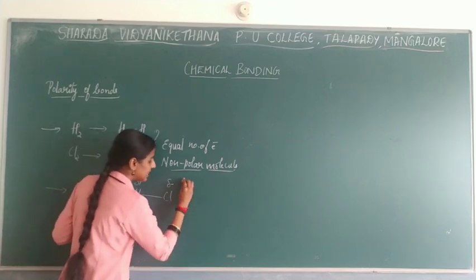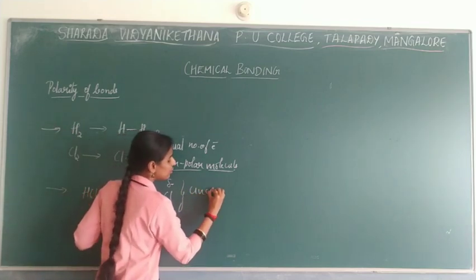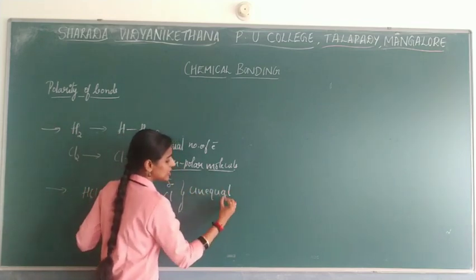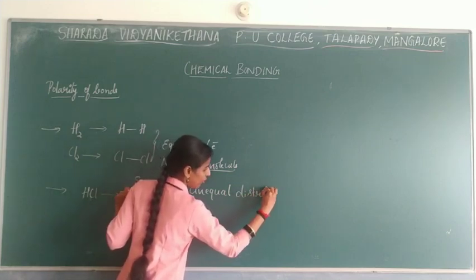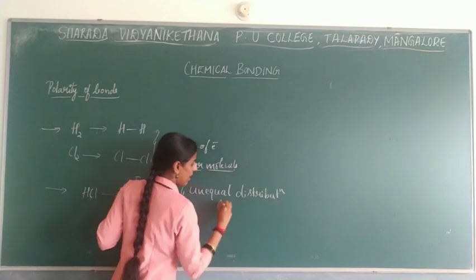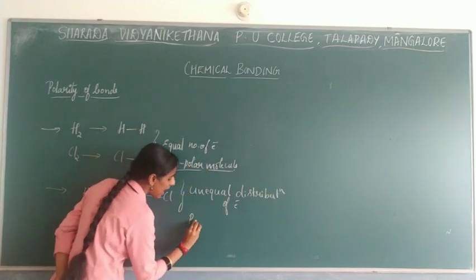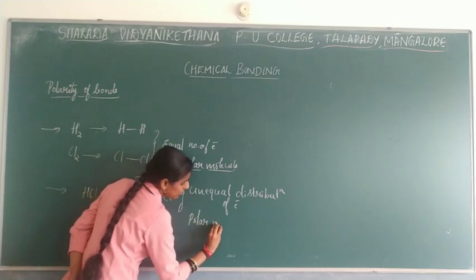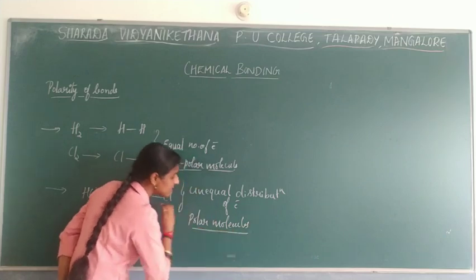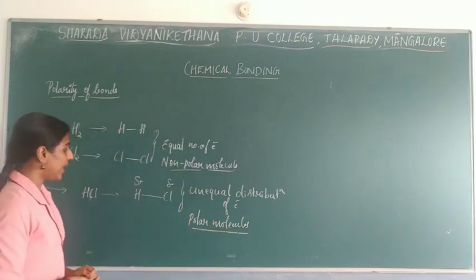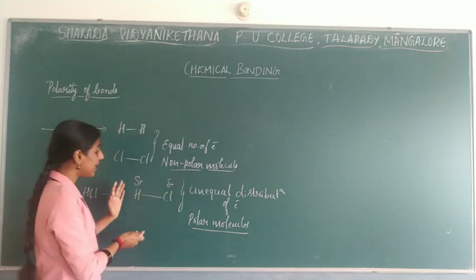So we can say this kind of molecule has unequal distribution of electrons. These kinds of molecules are considered polar molecules. Why?